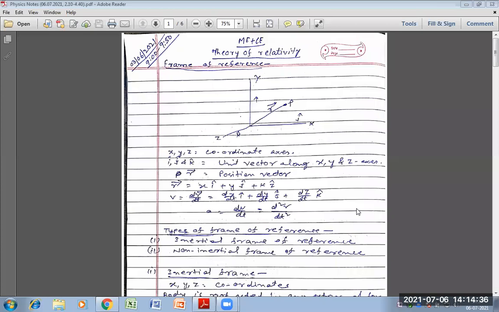So now the example of frame of reference I will again repeat. Suppose a person on the earth observes the velocity of train is suppose 40 kilometer per hour. A person who is standing on the earth surface. Now another person moves on a cycle. He feels that the velocity of the train is suppose 10 kilometer per hour.